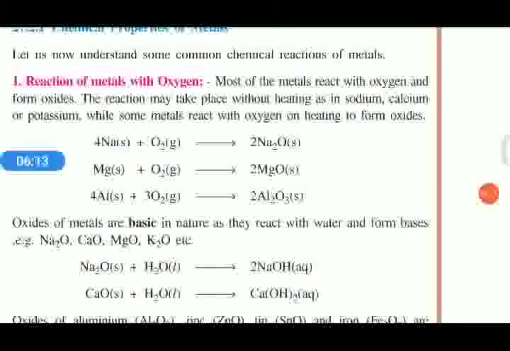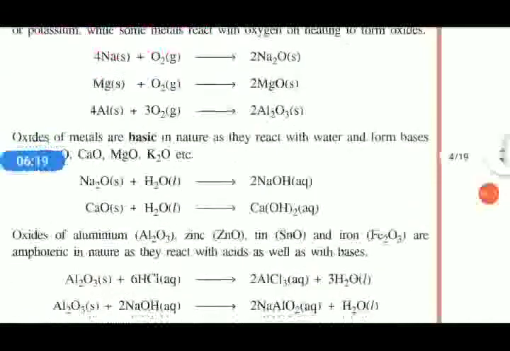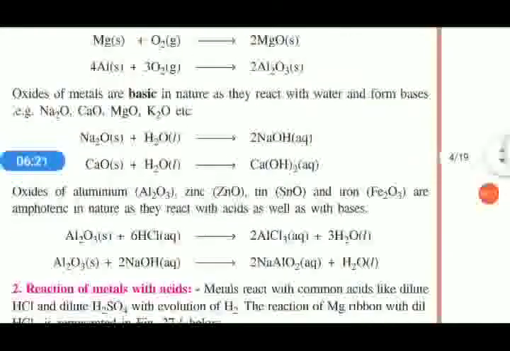Examples are Na2O, CaO, MgO, etc. We already studied sodium hydroxide, calcium hydroxide, potassium hydroxide, etc. But oxides of aluminium, Al2O3, zinc, ZnO, tin, SnO, and iron, Fe2O3 are amphoteric in nature. What is amphoteric? They show both the properties of acid and base.